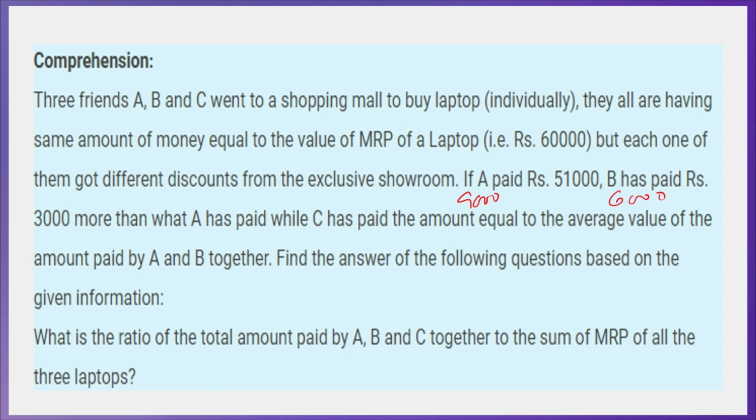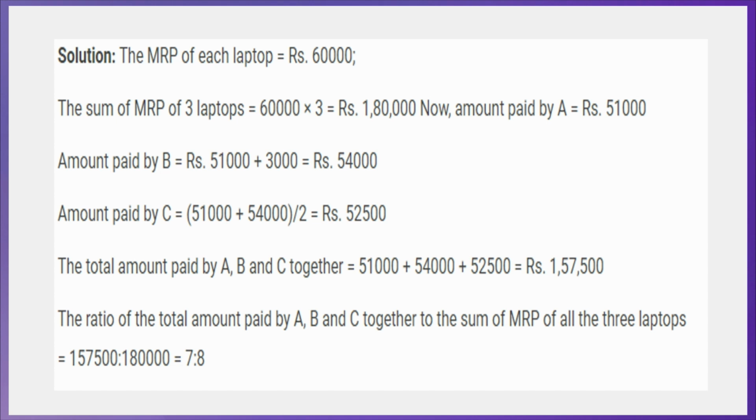Then C paid the amount equal to the average value of the amount paid by A and B together, correct. Then find the answer to the following question based on this. What is the ratio of the total amount paid by A, B and C together to the sum of MRPs of all three laptops? See that. The MRP of each laptop is 60,000. The sum of the MRPs of the three laptops is 60,000 into 3, that is 1,80,000.